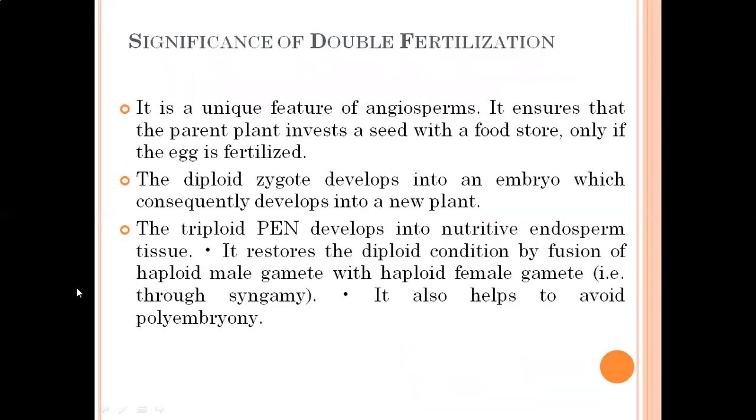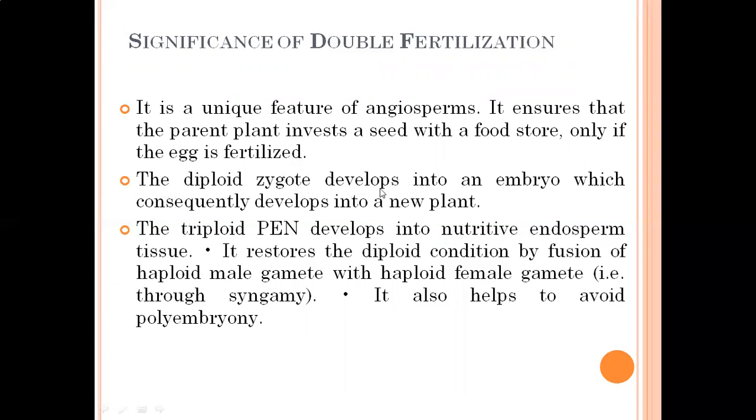Now, what is the significance of double fertilization? First, it is a unique feature of angiosperms, meaning this process of double fertilization is present only in the angiosperms, that is, flowering plants. It ensures that the parent plant invests a seed with a food store only if the egg is fertilized. Not only the seed but also the food storage is there, only if the egg is fertilized.